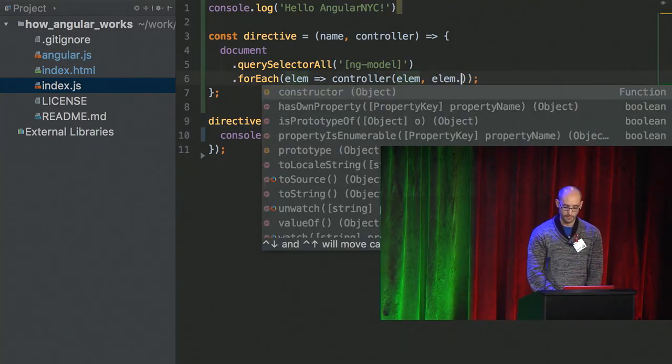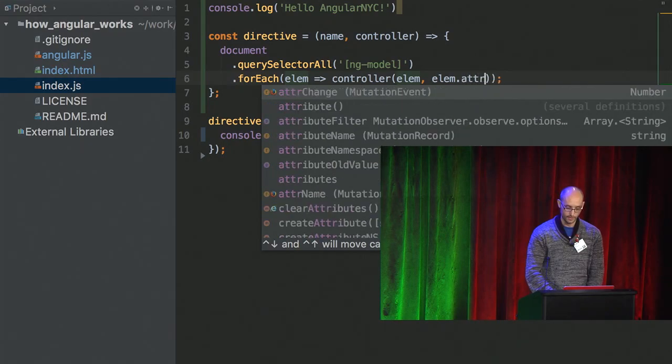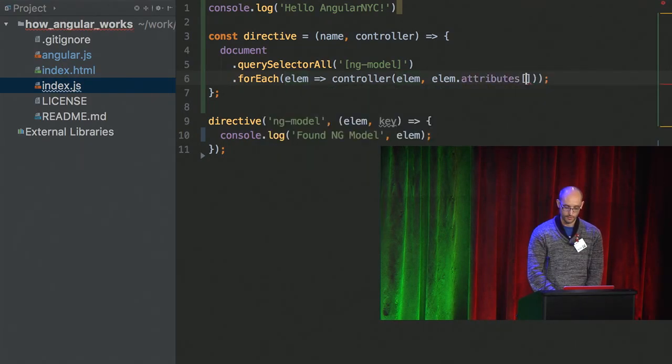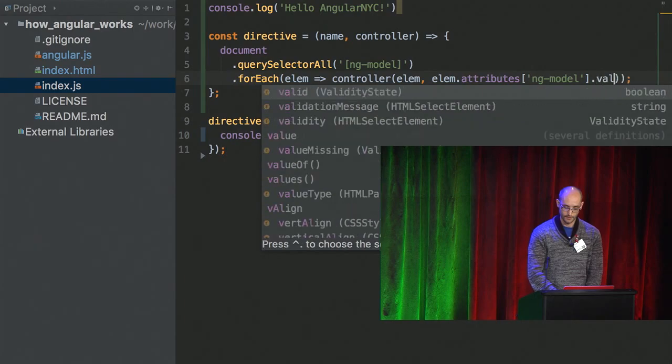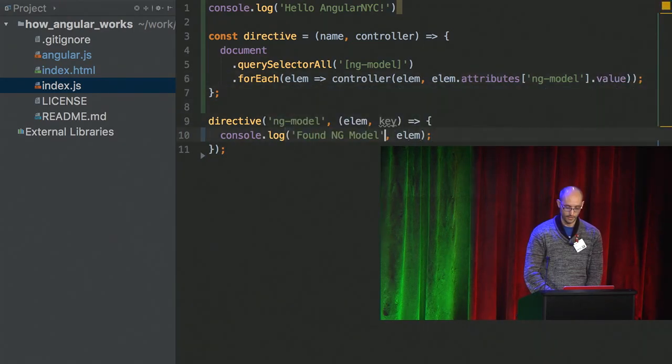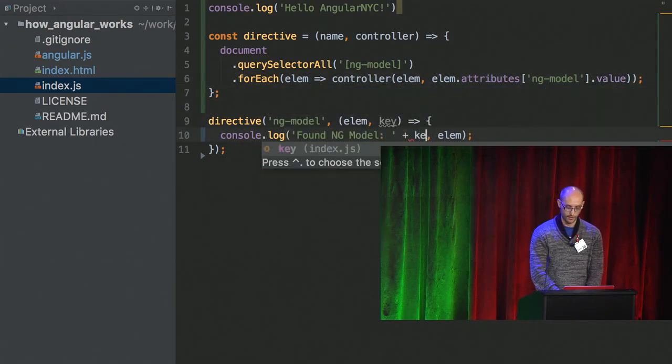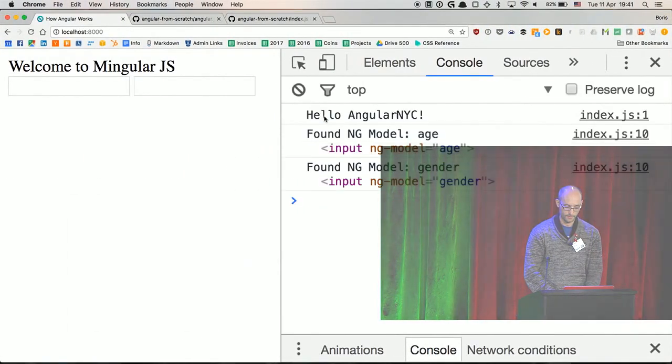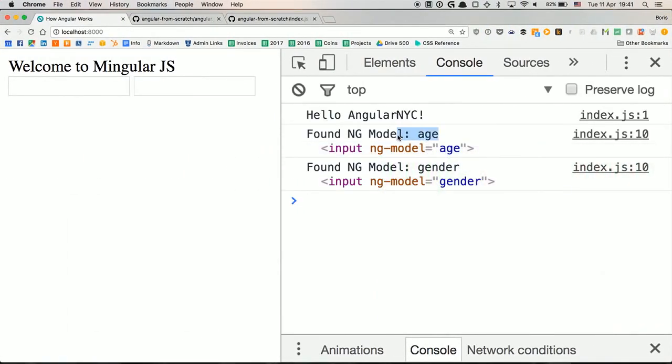We just go to the element, go to the attributes, ngModel, and value. So now we can say found ngModel plus key. Let's see. Perfect. Found ngModel age and found ngModel gender.